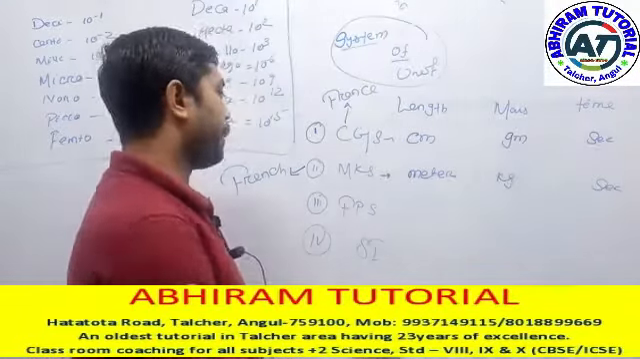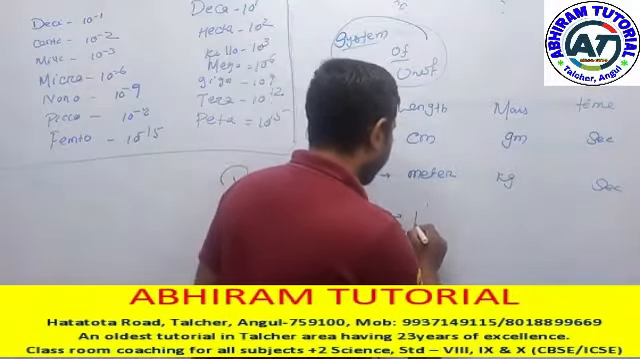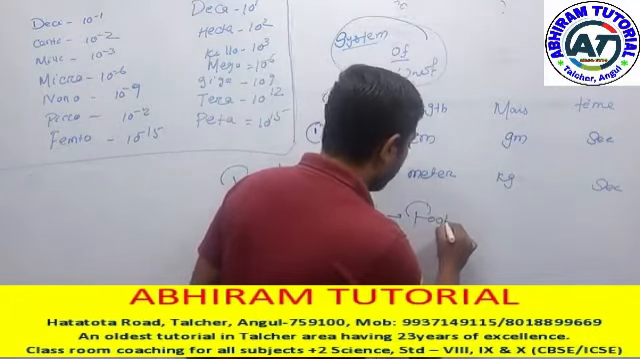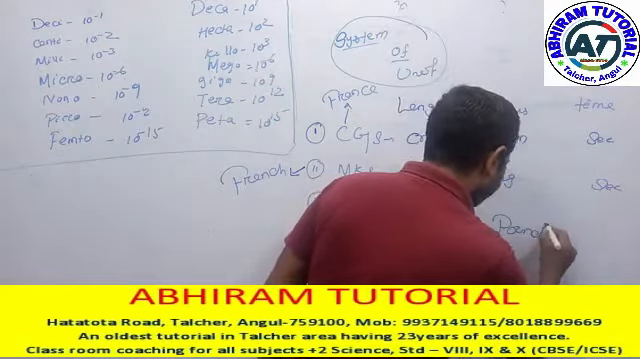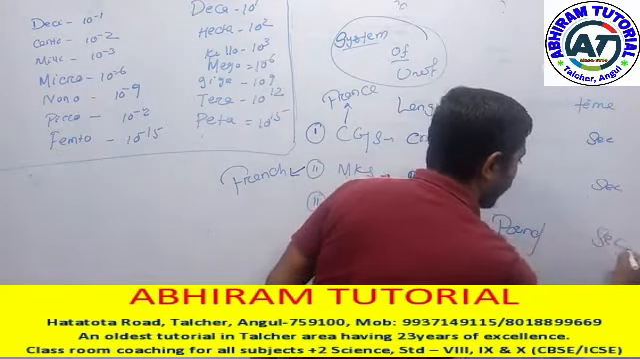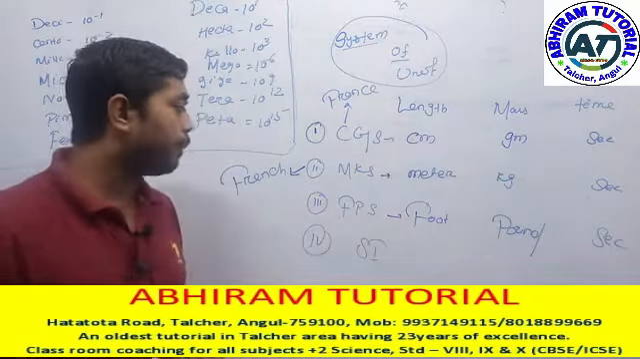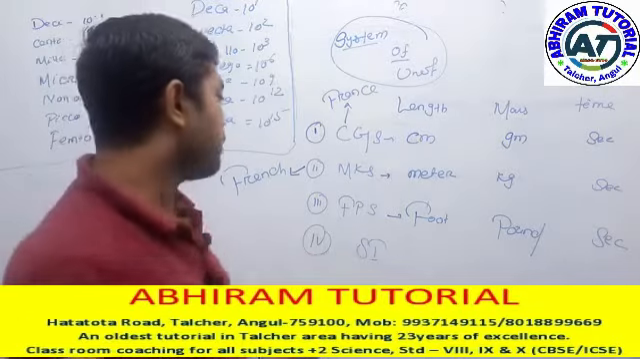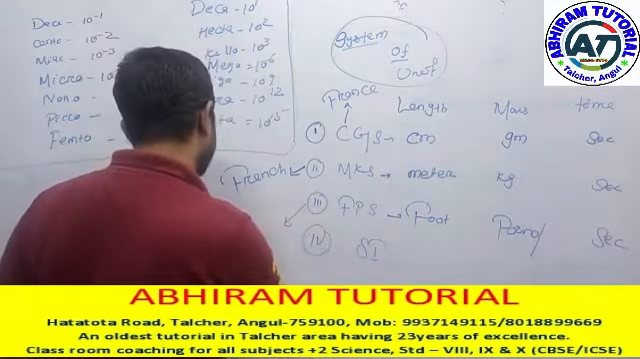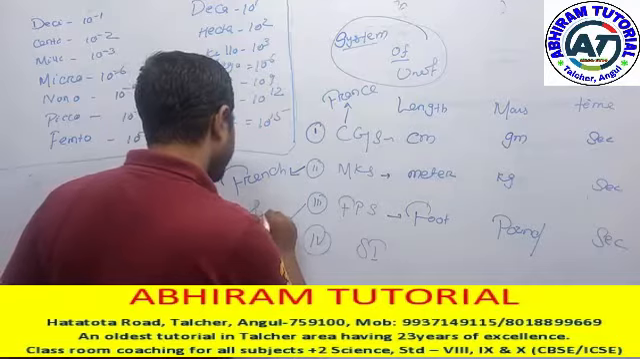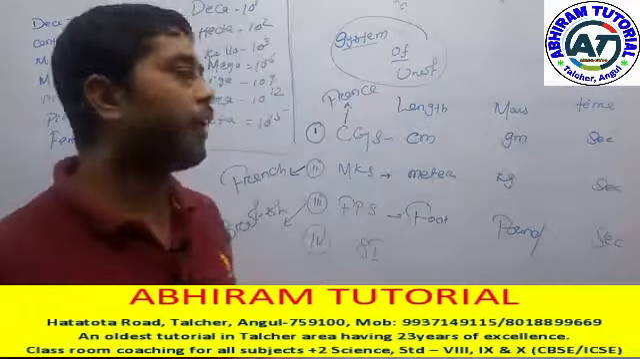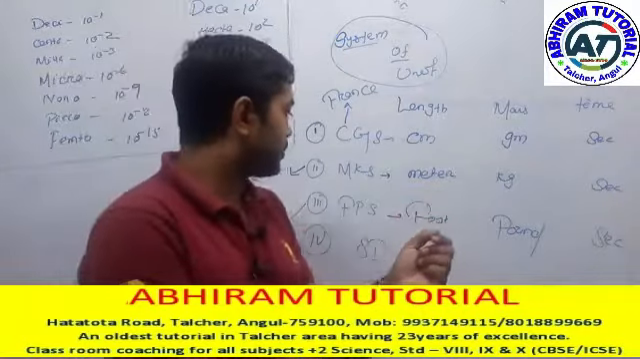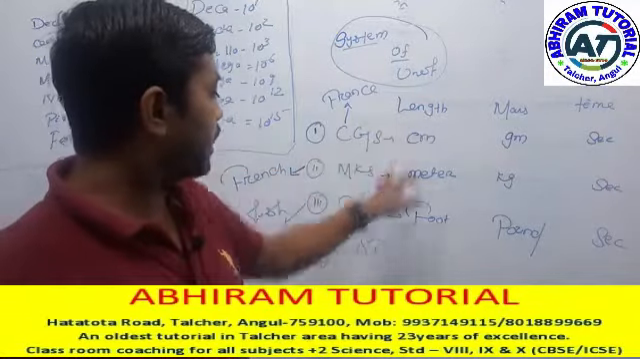Next one is the FPS system. What do we mean by FPS? F is for foot, P is for pound, and S is for second. You should remember that the FPS system is called the British unit system. This unit system was developed by the British. Length is measured in foot.